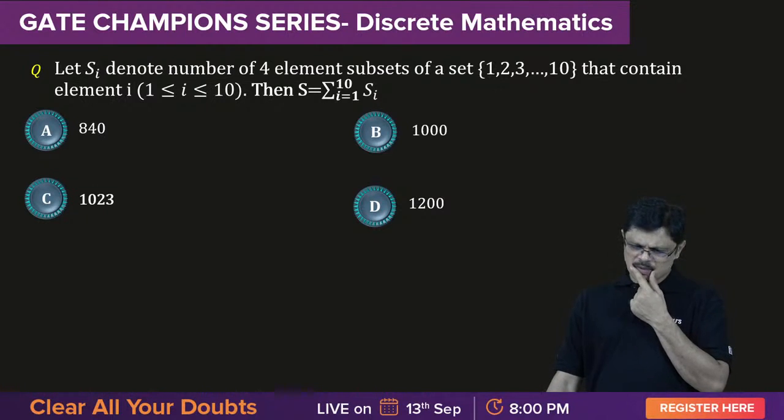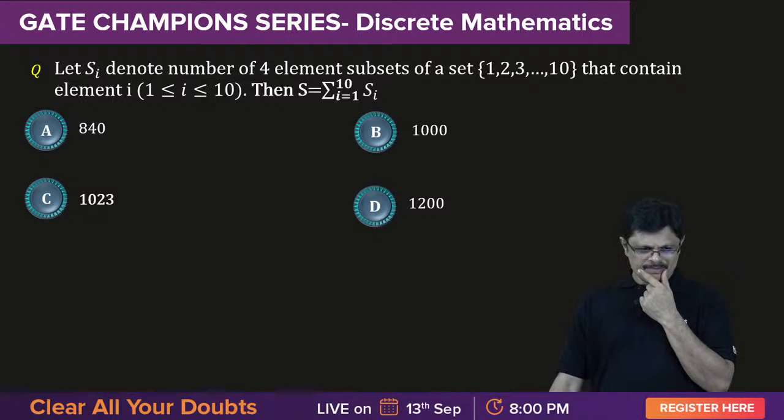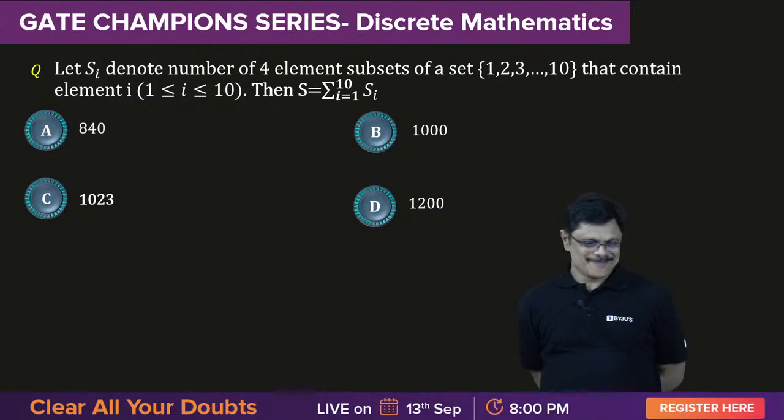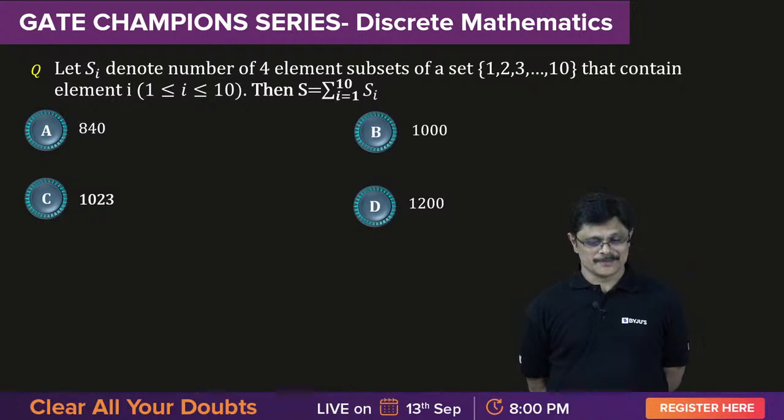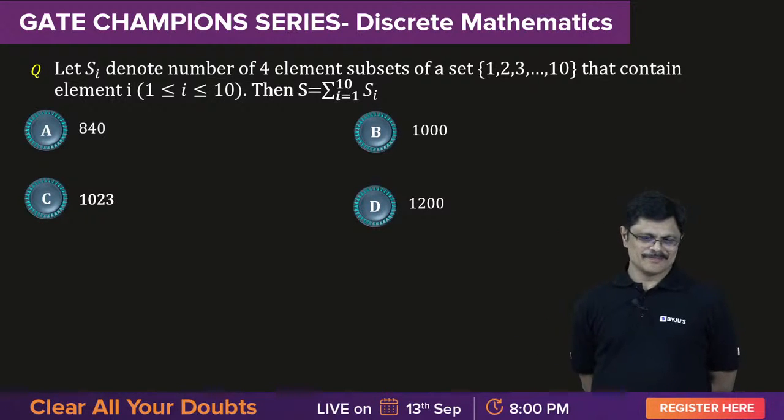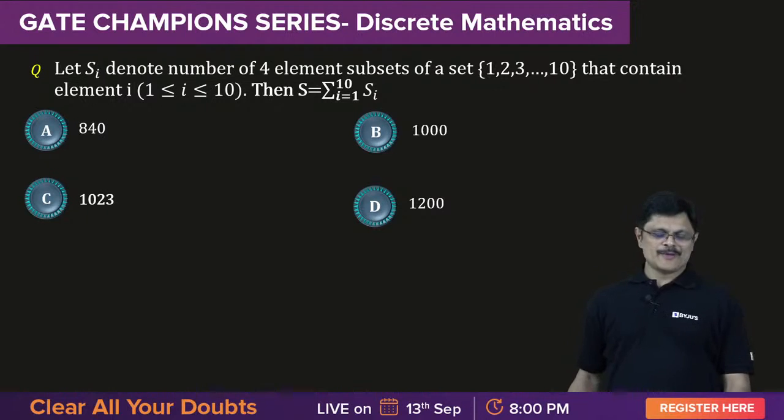Why 1023 can't be? Satyam says A. Super Satyam. Bravo. That's very interesting.